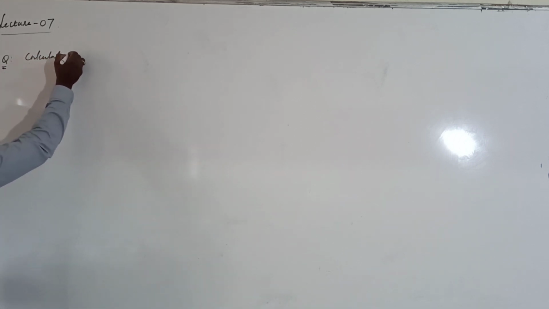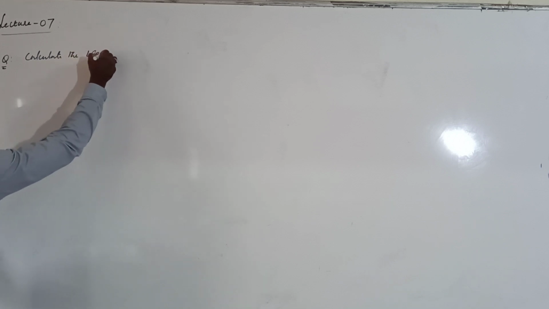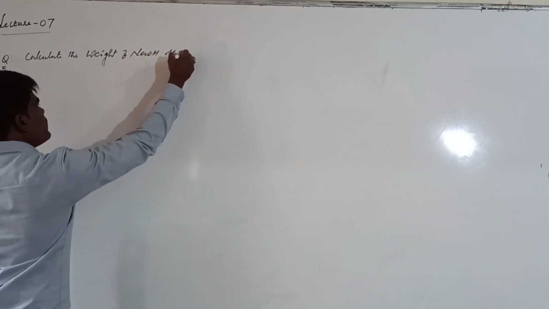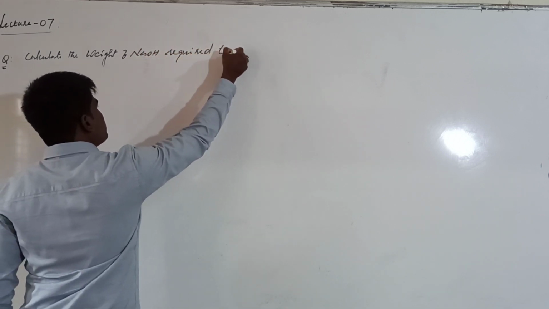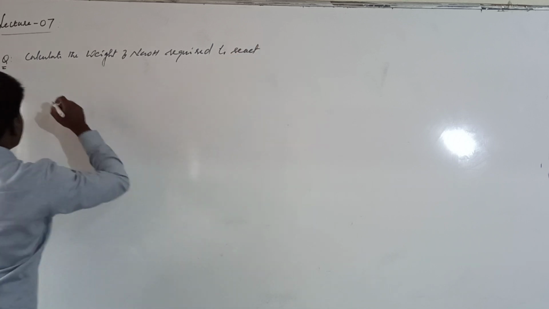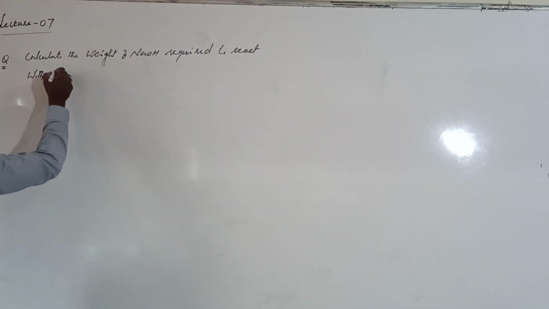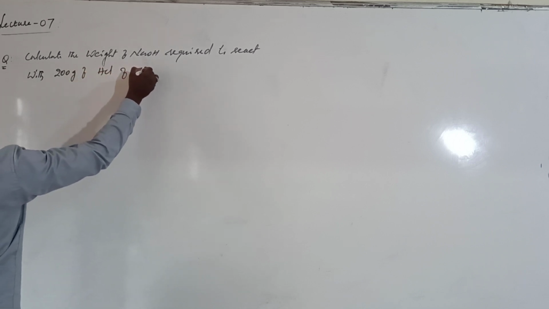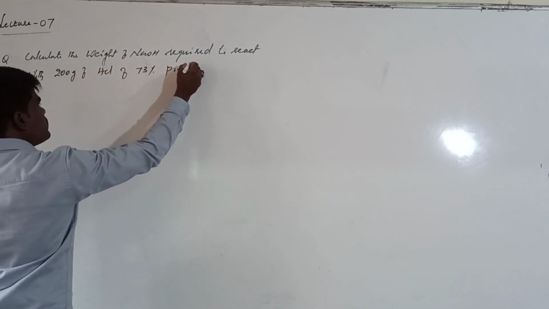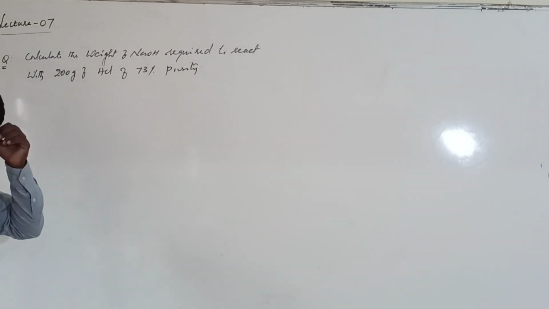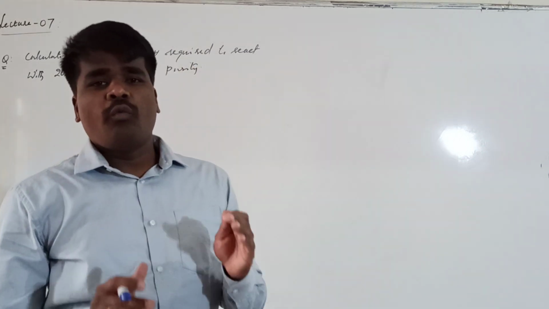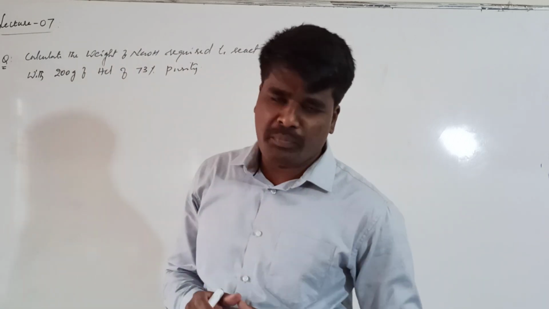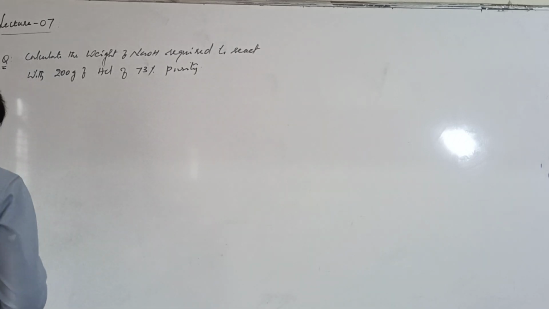Calculate the weight of NaOH required to react with 200 grams of HCl of 73% purity. Try to understand the question. He is asking us to calculate the weight of NaOH required to react with the 200 grams of HCl of 73% pure. What is meant by this?